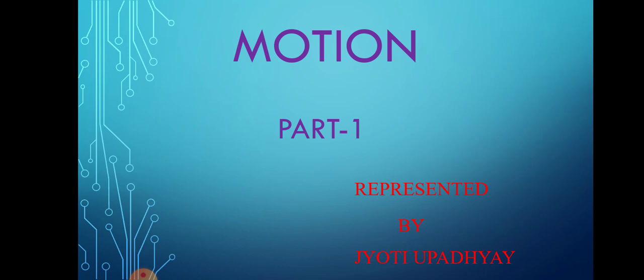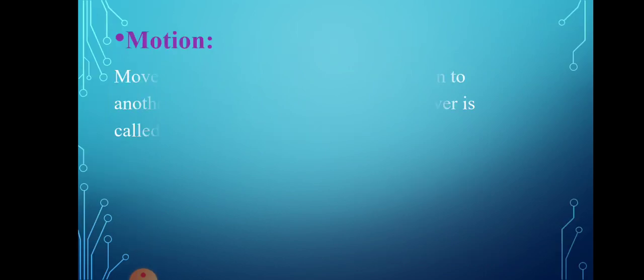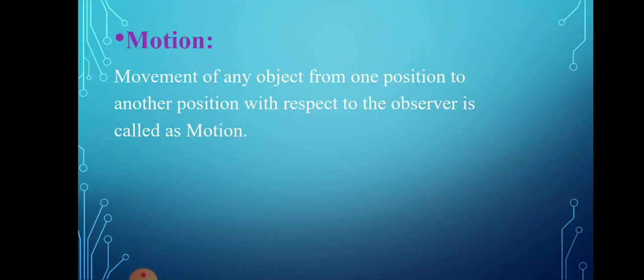So, dear students, when we talk about the motion concept, the first thing we have to know is the definition. Motion is nothing but the movement of any object from one position to another position. But with respect to the observer, we cannot simply say it is motion. With respect to the observer, if the body's position changes from one position to another position, it is called motion.